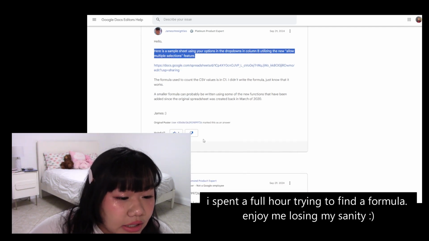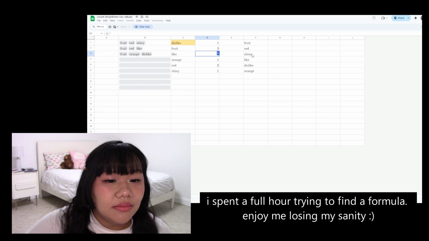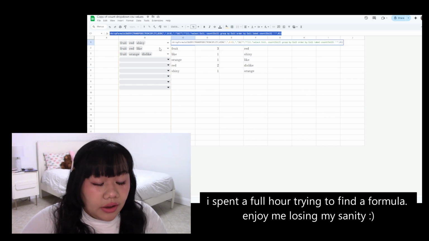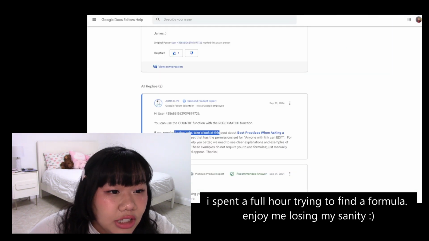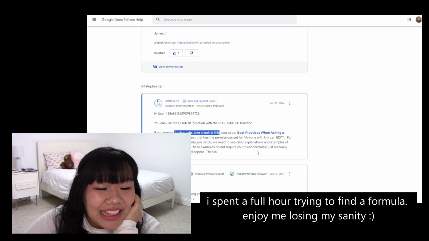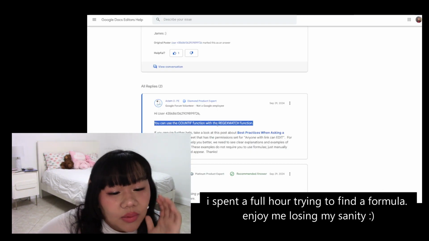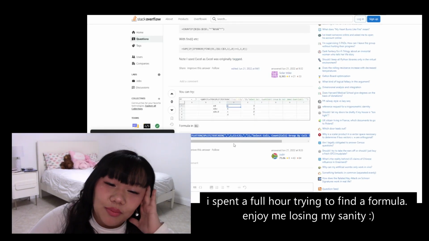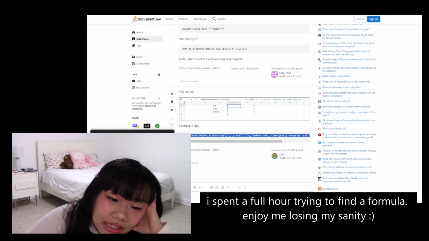Okay, this person, there's not a formula. Am I dumb? Okay, array formula. Okay, let me just copy and paste this somewhere and see if that does anything. I don't like this. What's regex match? What does this mean? The problem that I'm realizing is that, like, tell me what this stands in for.